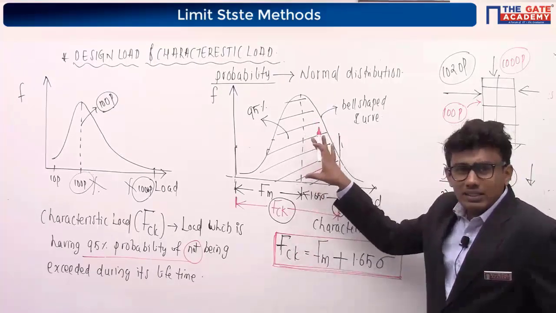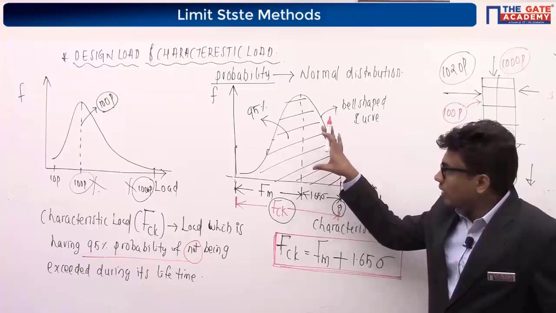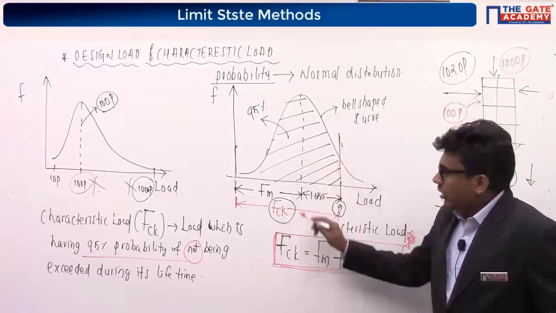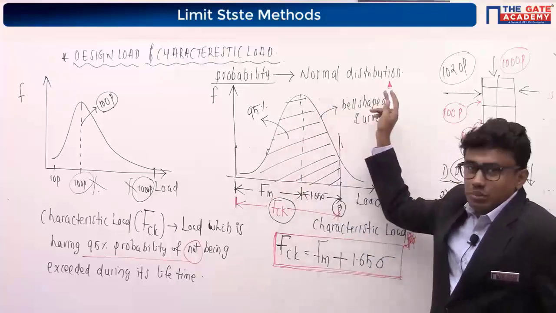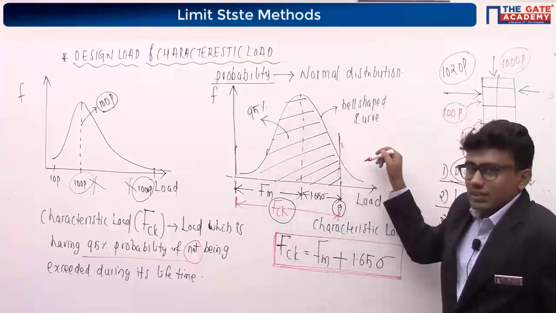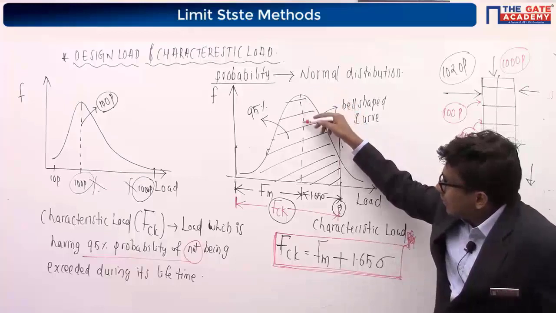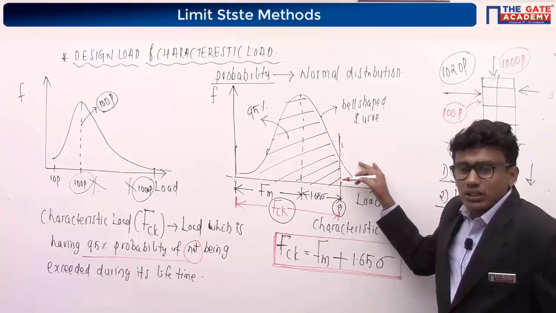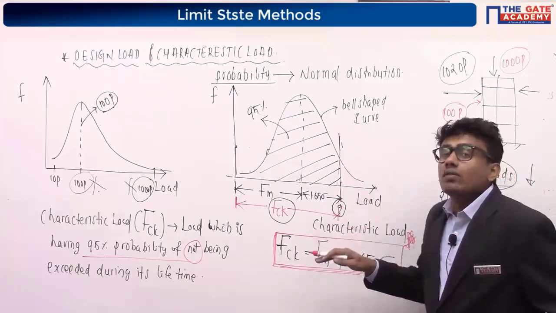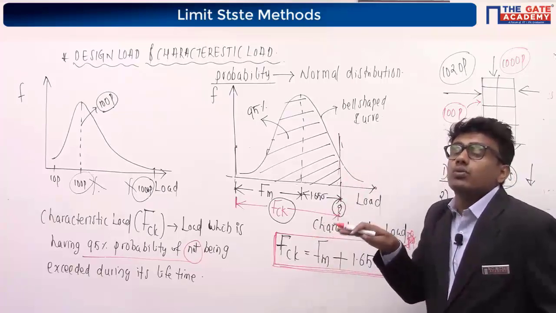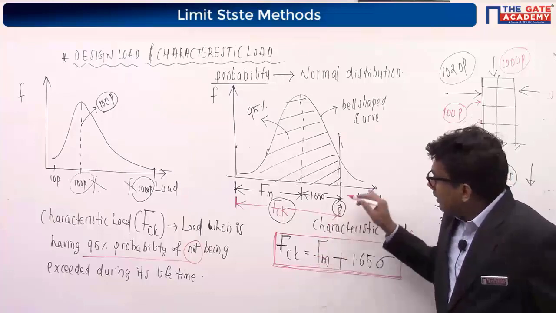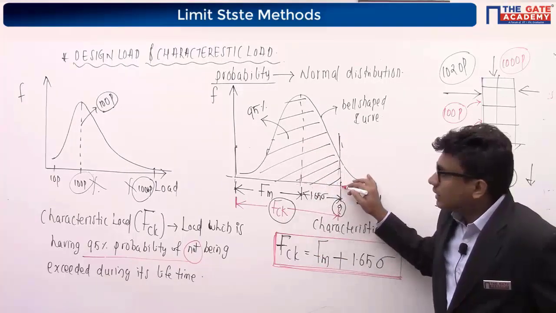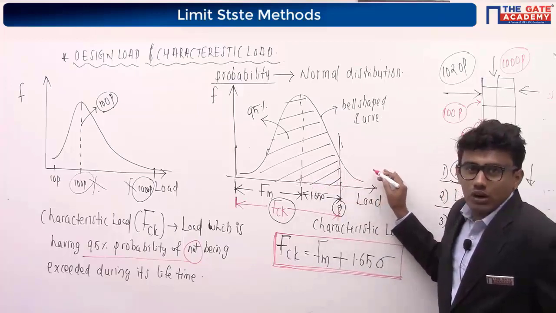If you remember this graph, this figure, you can easily remember this equation. When we consider this normal distribution, we get a bell-shaped curve. The middle is around 50%. But as per IS 456-2000, the characteristic load is that load which has a 95% probability of not being exceeded during its lifetime. This is 50, this is 95, and the remaining portion is 5%.